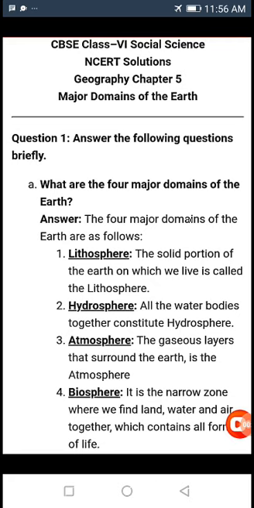See, first question: what are the four major domains of the earth? As we have seen, there are four major domains. They are lithosphere, hydrosphere, atmosphere and biosphere. Lithosphere is the solid portion of the earth. Hydrosphere contains all water bodies. Atmosphere is the gaseous layer of the earth. And the biosphere is a narrow contact zone of land, water and air.